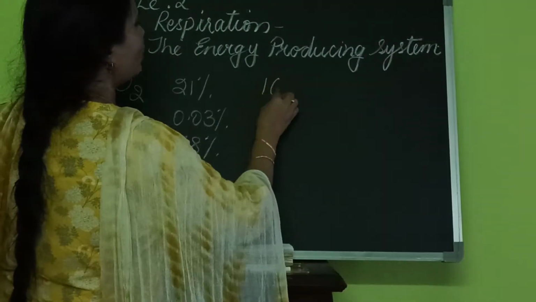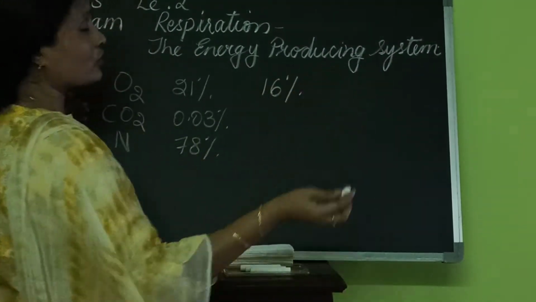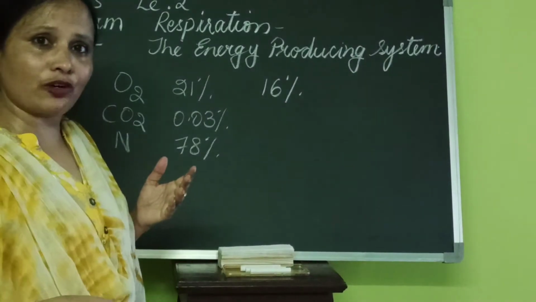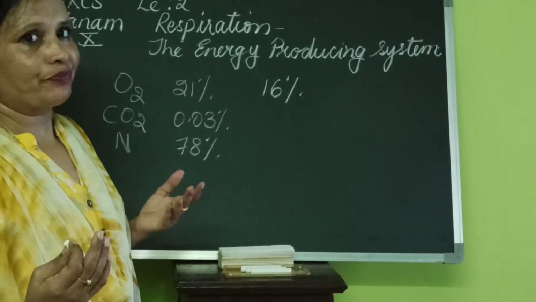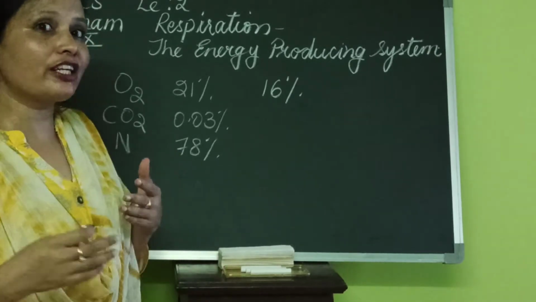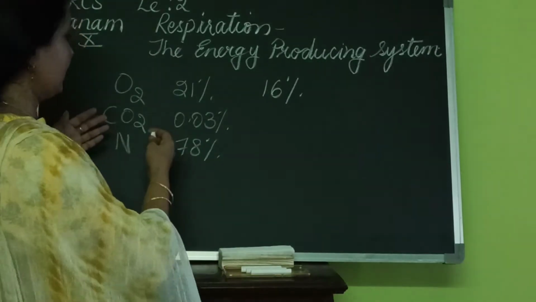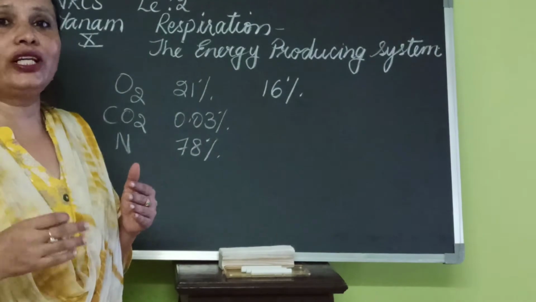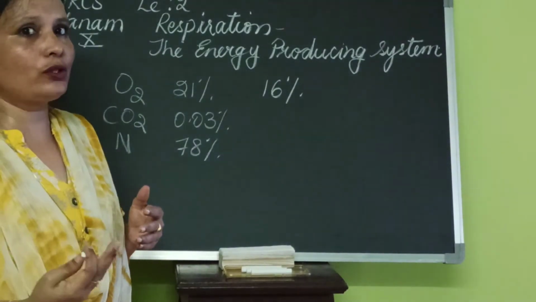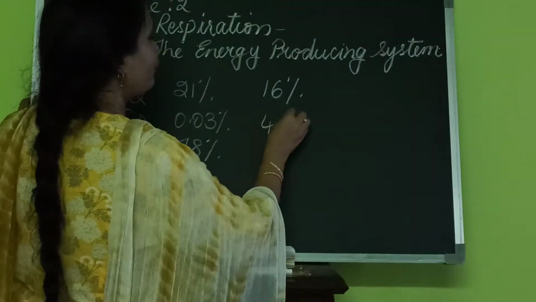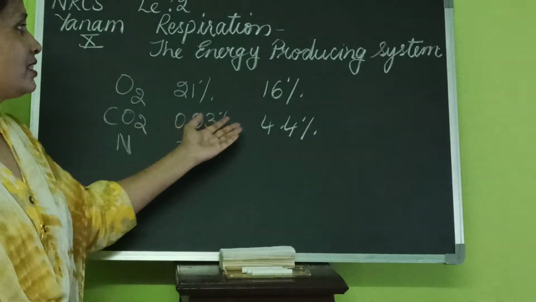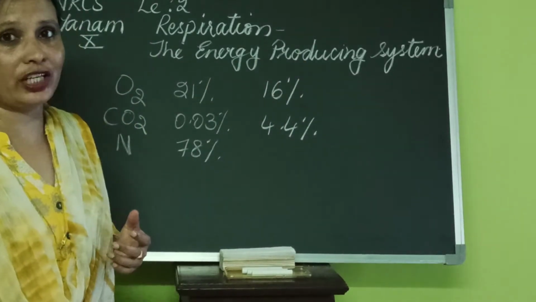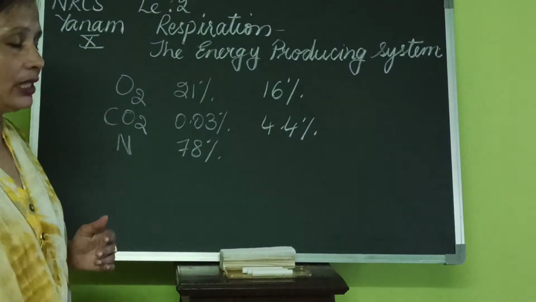You are breathing out 16% of oxygen. Oxygen is actually required by us. Then why are we releasing 16% of oxygen? You will understand that once we get into the lesson in detail. And then we are actually exhaling 4.4% of carbon dioxide. Now, there is a miracle happening here. I want you to tell me how it happens after we complete the lesson.